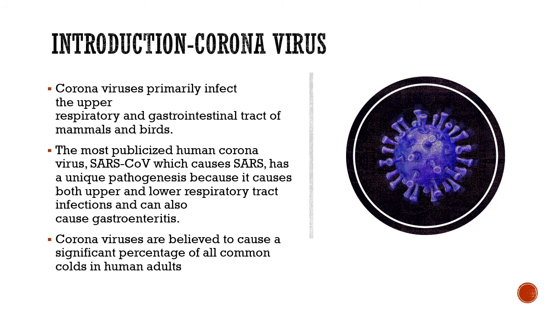Now we all know that the common cold is a problem that is seasonal and occurs all across the globe. These coronaviruses are believed to cause a significant percentage of all common colds. There are many viruses that cause the common cold, but the viruses from the coronavirus family are believed to contribute much of the common colds that occur in human adults.